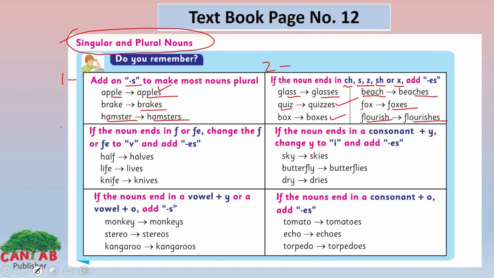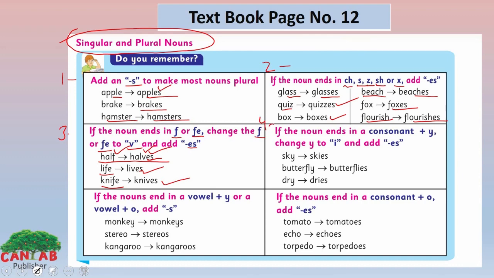Look at the third one here. If the noun ends in f or fe, change the f or fe to v and add es. Like, look at here, half, halves. We have removed f and added v and es here. Life, lives. Knife, knives.